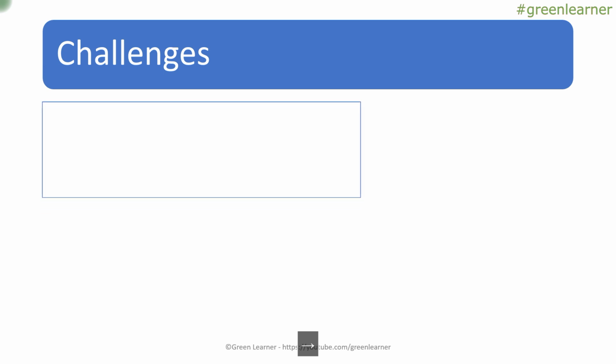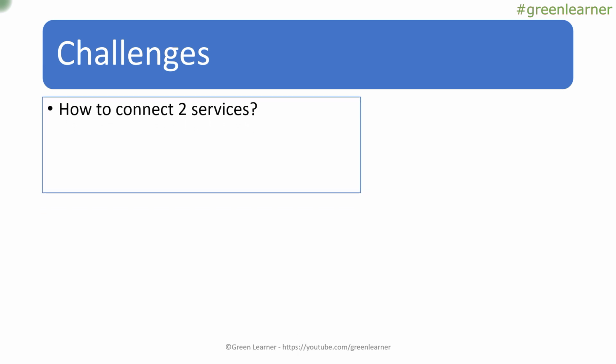So the first and foremost challenge is how to connect. This is the first service and this is the second service. This is written in Java and this is written in Kotlin. Imagine how we are going to connect these two services, because they are independently running on the internet, and now we need to pass the request and get the response. So how are we going to connect these services?